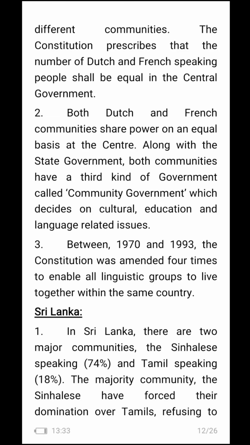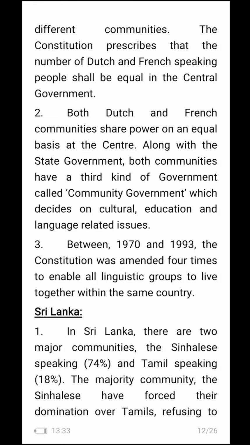Along with the state government, both communities have a third kind of government called community government, which decides on cultural, education, and language related issues. Between 1970 and 1993, the constitution was amended 4 times to enable all linguistic groups to live together within the same country.